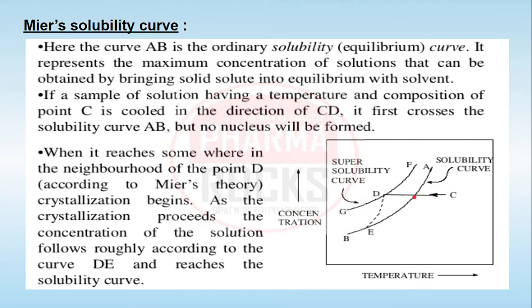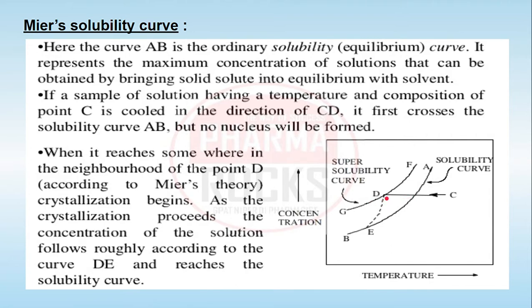So from point C to point D, when we are decreasing the temperature, when it reaches point D, then nuclei formation starts, or what we can say the nucleation, the second step, starts. So here, from point C to point D, we are achieving the supersaturation by cooling.